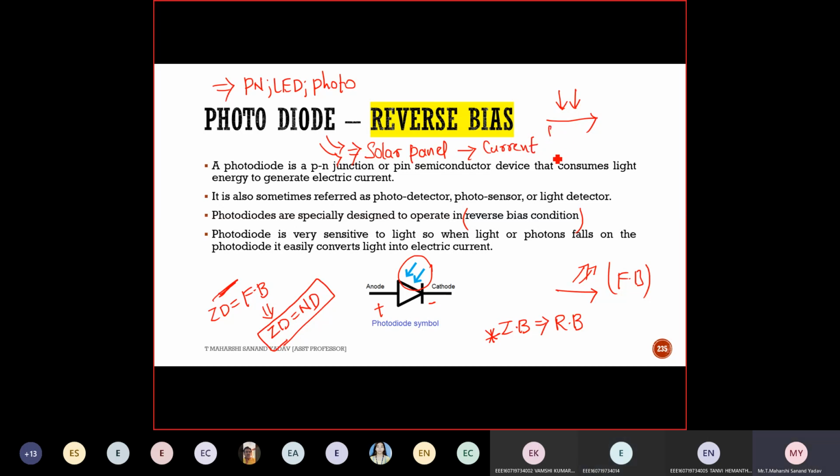Where are you using it? Near traffic signals, you can see this. Railway stations. Apartments also, they are implementing it now. So simply based on light, we'll get current. So this is almost similar. And where have you observed this photodiode? In which application?